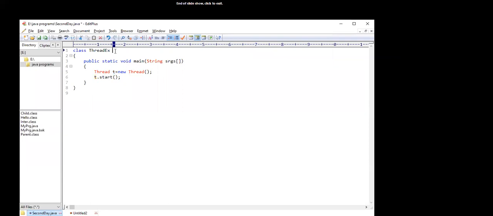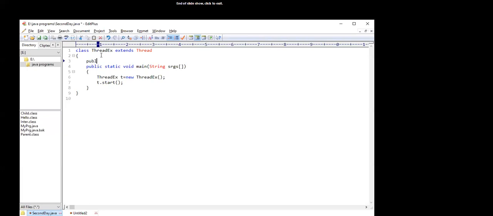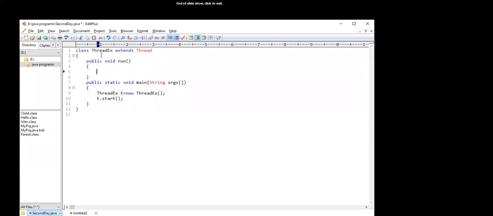But if we want to achieve the creation of a thread properly, we have to extend or use the functionality of the Thread class. In that case, if we are using this and we have public void run, this run method overrides the run method of the Thread class. System.out.println thread.